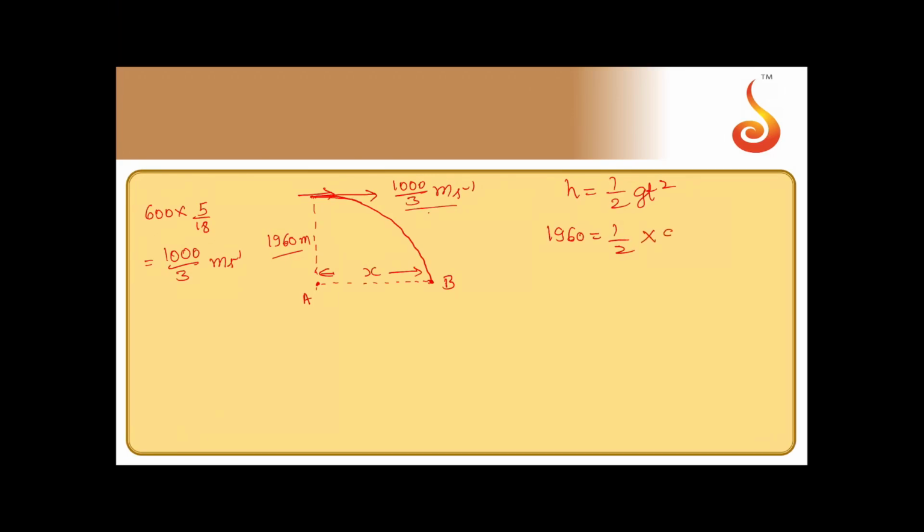So 1960 is equal to half into 9.8 into t square. So t square is equal to 400, t is equal to 20 seconds. So it takes 20 seconds.